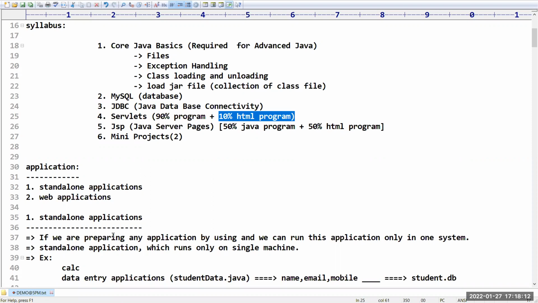So otherwise, if you are preparing any application, sir, we compulsorily have to communicate with the driver. How you can communicate with the driver, how you can work, all these things we are going to cover here. Okay. Sir, next, we have two types of programs in the server.